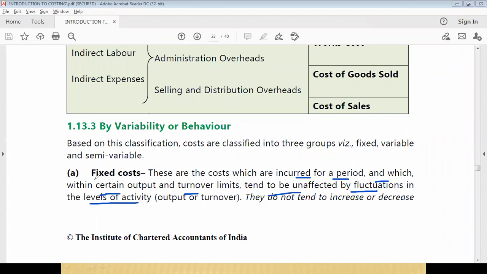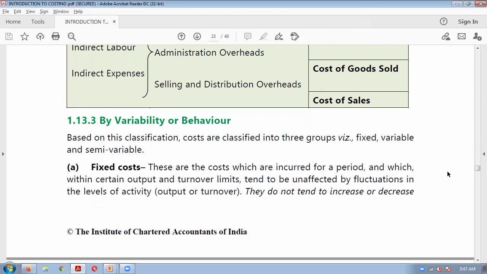Such type of cost is known as fixed cost. Fixed costs are not related to the output. These are the costs which are incurred and remain constant within a certain level of activity. Means it is not affected by the output.